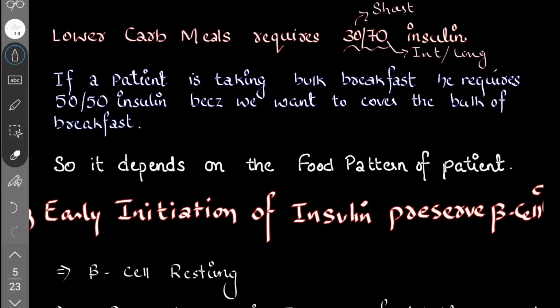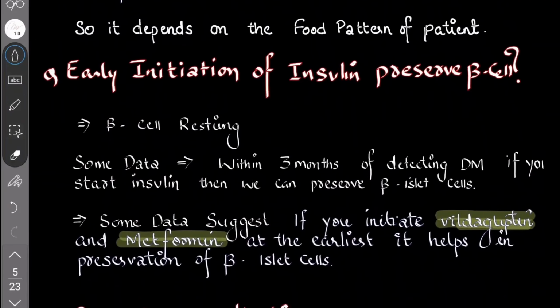If you're eating a bulk breakfast or a high carb meal, then the fast acting insulin, instead of 30, you use 50-50. The fast acting insulin should be higher. So it's dependent on the food pattern of the patient. Okay.